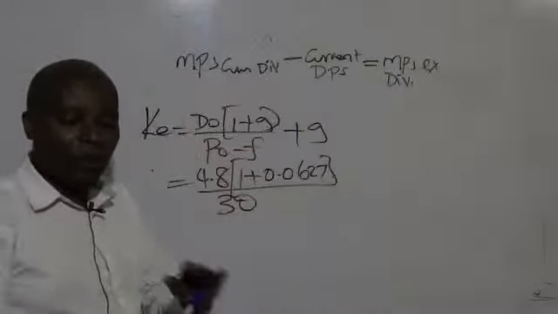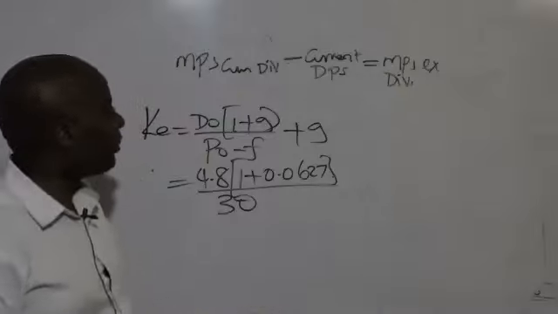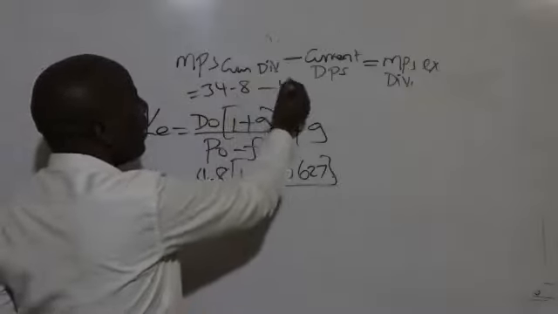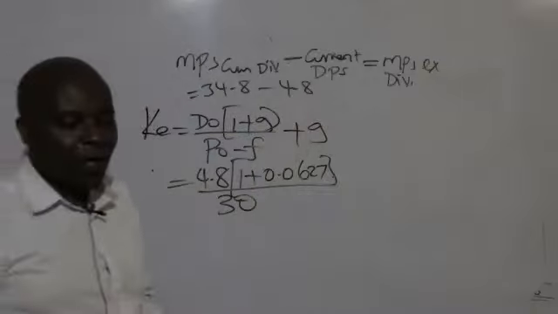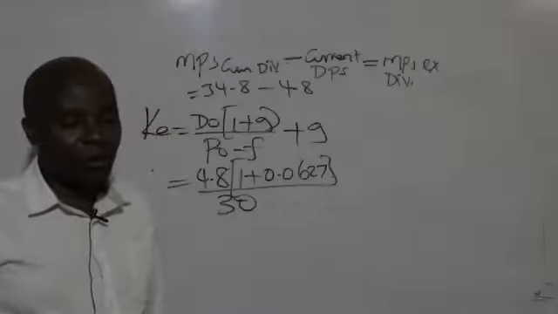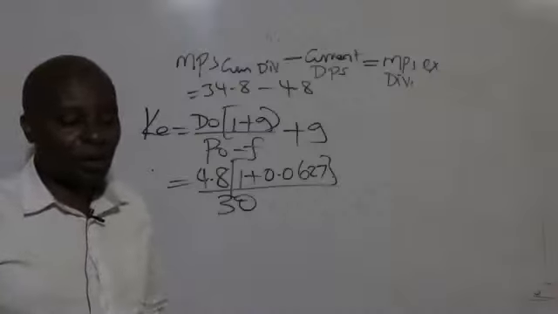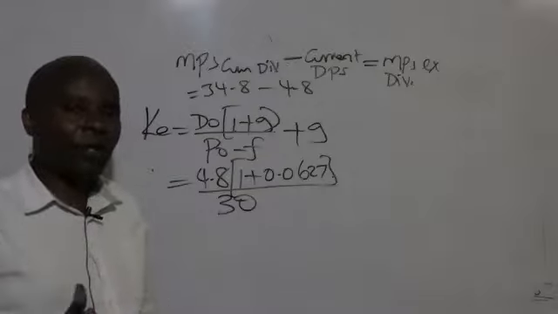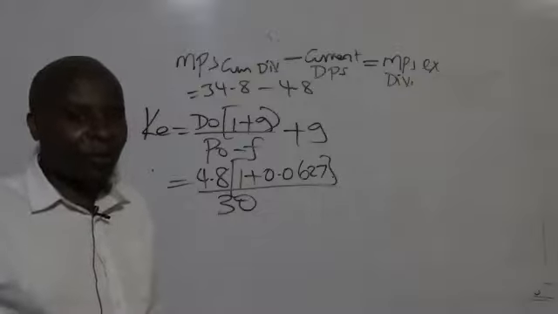In finance, we don't use the cum-dividend figures. So you can see the MPS ex-dividend is 34.8 minus the current dividend per share of 4.3. That is how I was able to get my figure of 30. Now ask a question. Anytime you go to an exam and you're told that this market price is cum-interest, you must always subtract the most current interest.